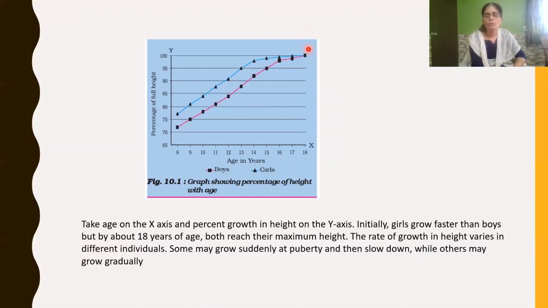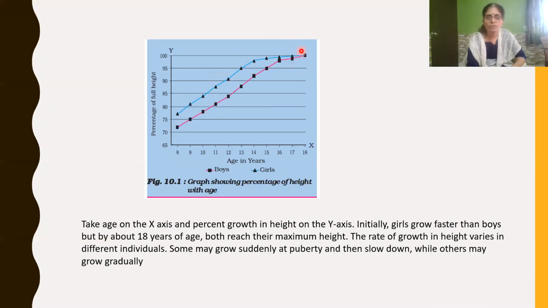The rate of growth in height varies in different individuals. If you see the index here, the square represents boys and the triangle represents girls. So if you compare, girls always grow faster than boys.